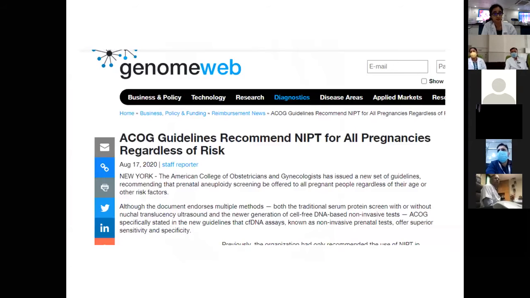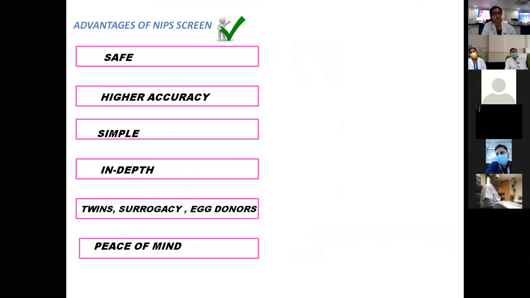Now, ACOG guidelines were changed just last month, recommending the performing of NIPT in all pregnancies, irrespective of the risk factors. That means along with markers, NIPS testing can also be done. Coming to the advantages of NIPS screening, which I have already covered: it is safe. By safe, I mean you just need to draw a simple maternal blood sample, and from that we can do further testing. No invasive procedure is required, and there is no chance of pregnancy loss.